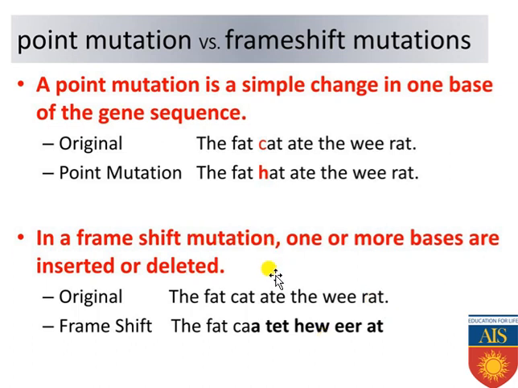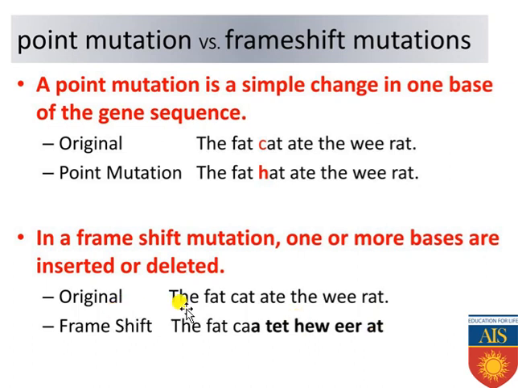Just see the example of frame shift mutation. The original sequence of that specific DNA is: the fat cat ate the wee rat. Now what has happened is that between A and T of the cat, one more A nucleotide base has entered, and due to insertion, what has changed? The fat remains fat, but cat becomes ka, and in place of ate it becomes tet, in place of the it becomes hue, in place of wee it becomes something else, and in place of rat it becomes at.